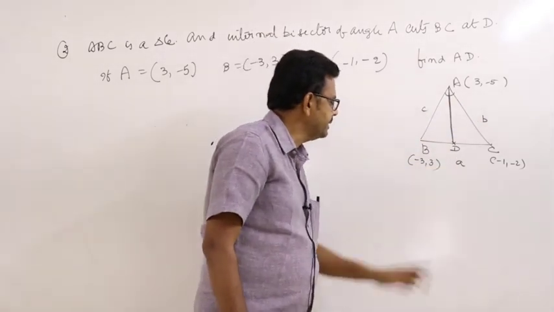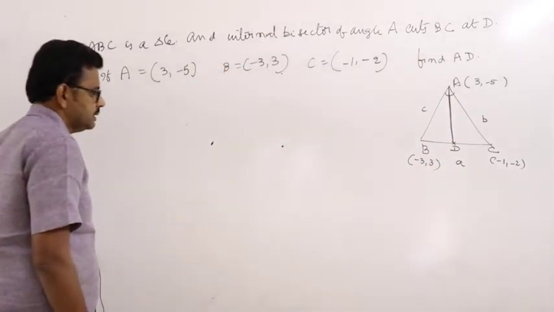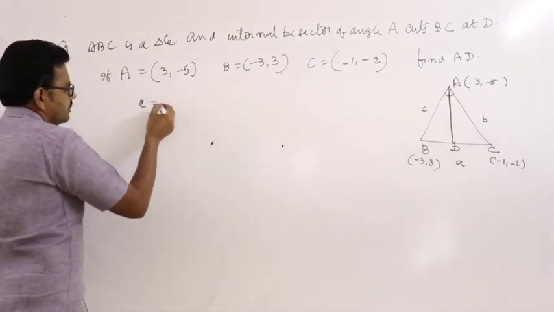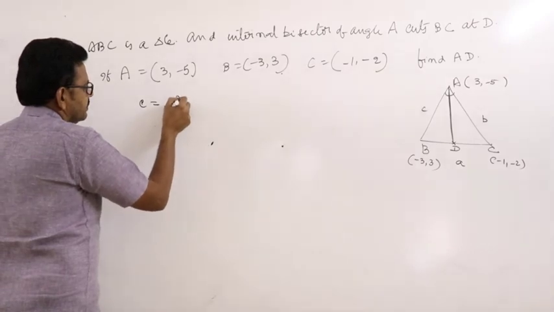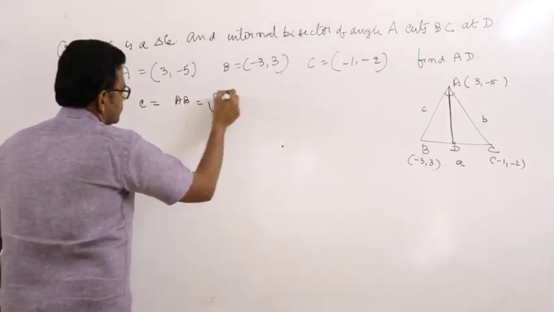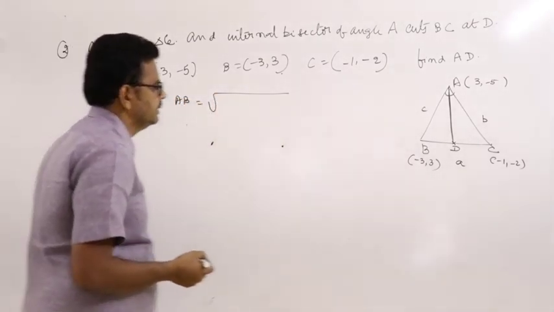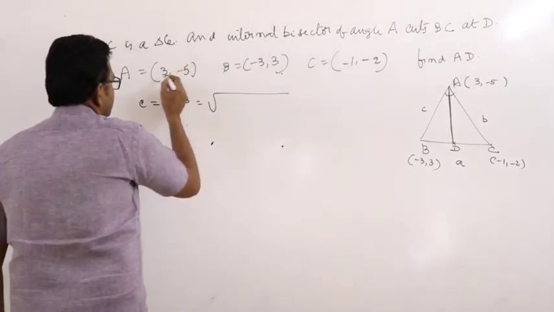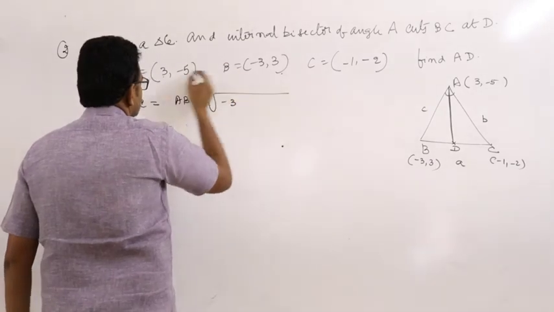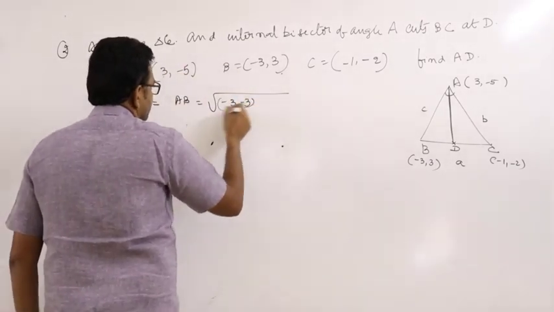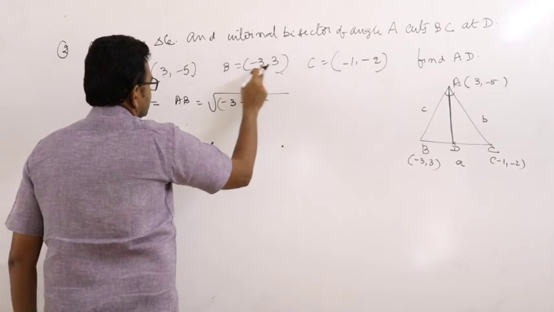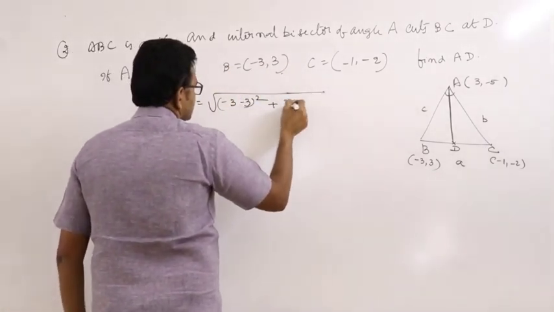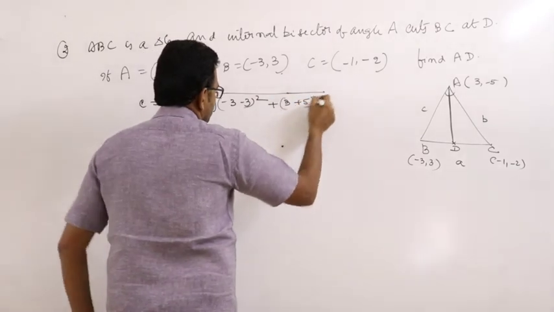How to find D coordinates? First, find c, which is equal to AB, the distance between A and B. So root of minus 3 whole square, x1 y1, x2 y2, y2 minus y1 whole square plus 3 minus of minus 5 whole square.